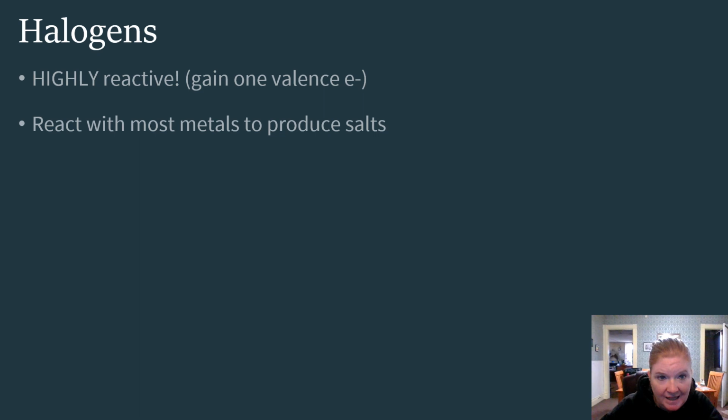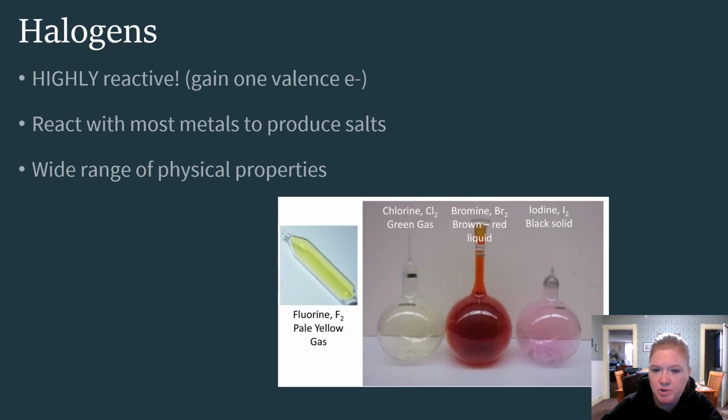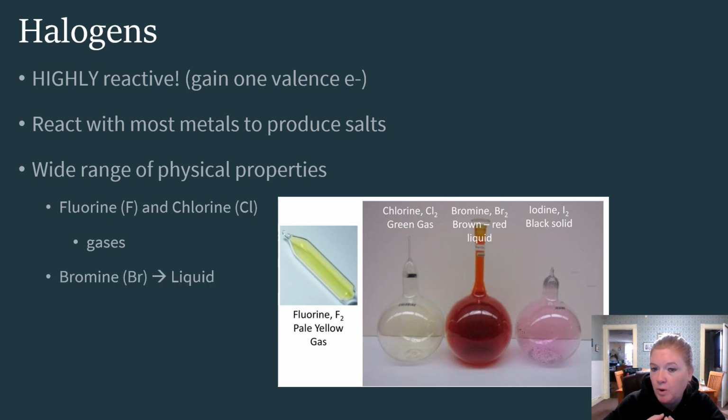So again, highly reactive. They react with most metals to produce salts. They have a wide range of physical properties again. So fluorine and chlorine are gases. Bromine is a liquid. And then we have iodine and astatine that are solids.